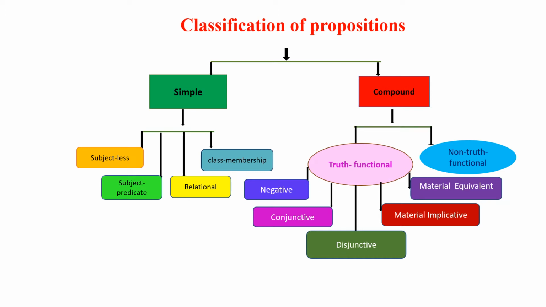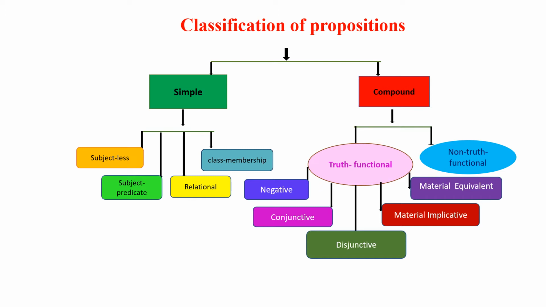Simple proposition is further classified into subjectless proposition, subject predicate proposition, relational proposition, and class membership proposition. Compound proposition is classified into truth functional compound proposition and non-truth functional compound proposition.